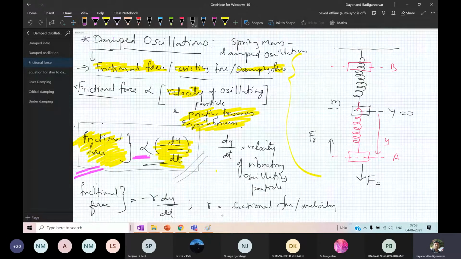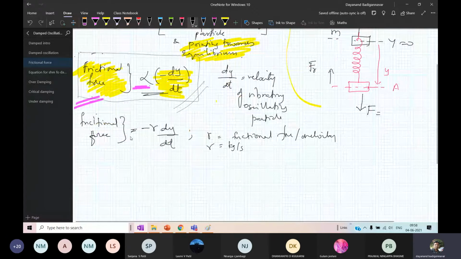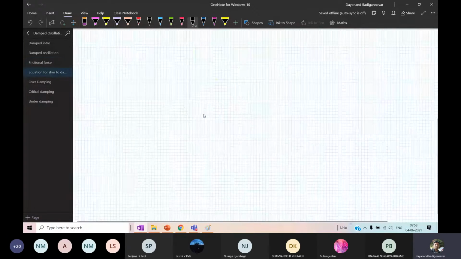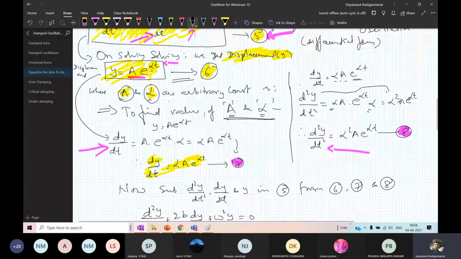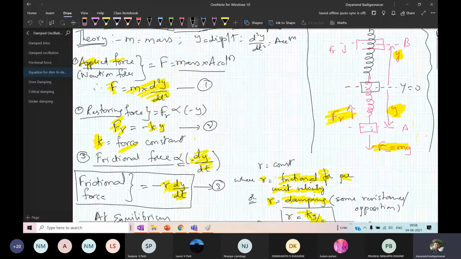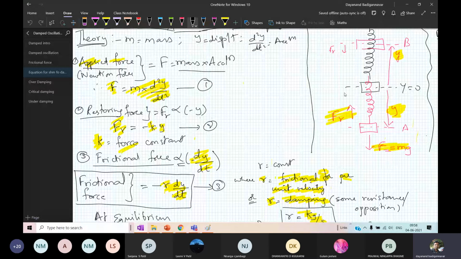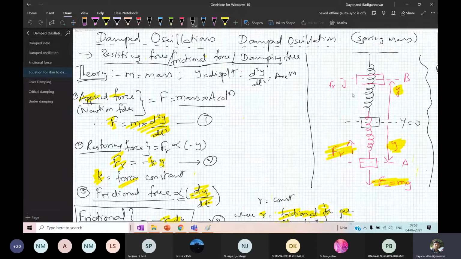After that we derived the equation. I took the example of a spring mass system and explained that it has some damping. We don't know what the damping is, but it has damping. It may be airflow or a physical disturbance or anything. It oscillates between the points A and B. For that you have to apply a force F, and a restoring force is generated. Also there is a frictional force, given by minus r into dy by dt.